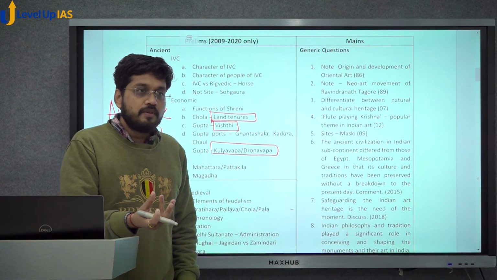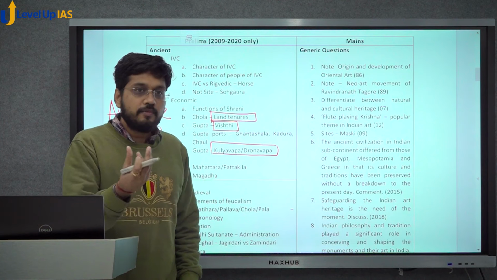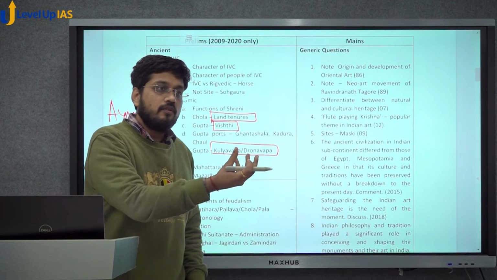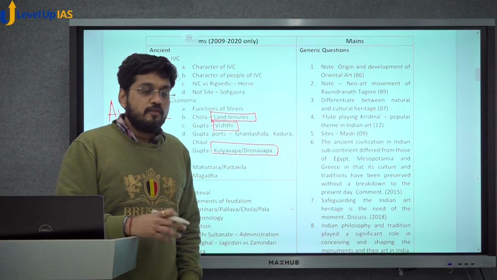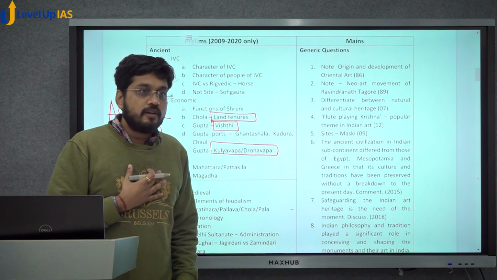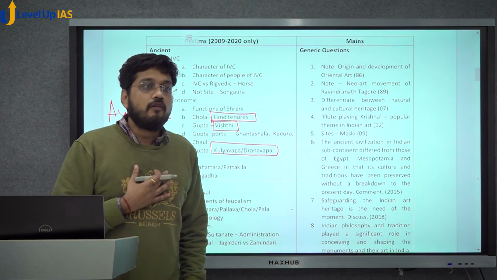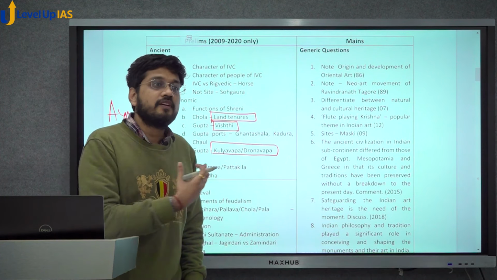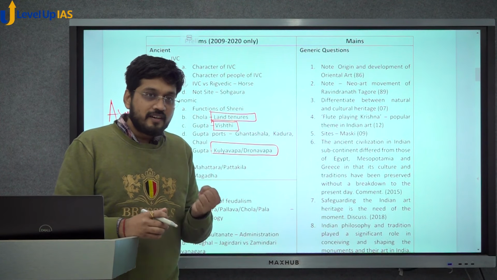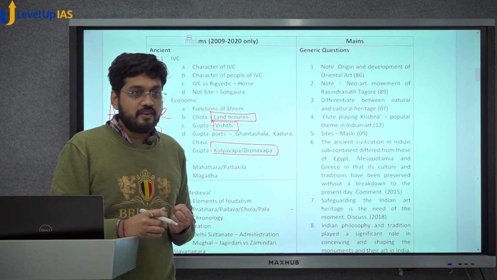there was a system in which there were units of people, and one person used to spend a specific amount of time in the year on the farm held or owned by the king. So suppose I am supposed to pay 1/6 of tax. I can pay 1/6 of produce, or I can give 1/6 of my time to the king to work on his land. Right? So that is a kind of labor being extracted.